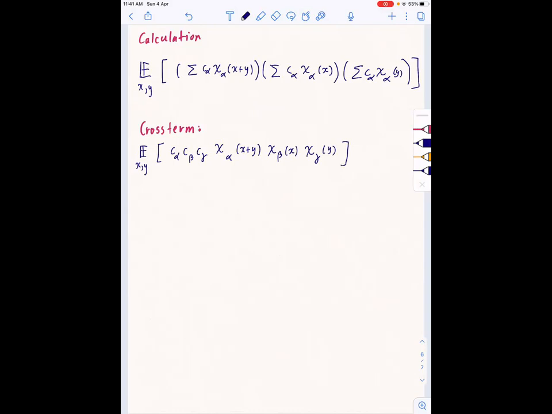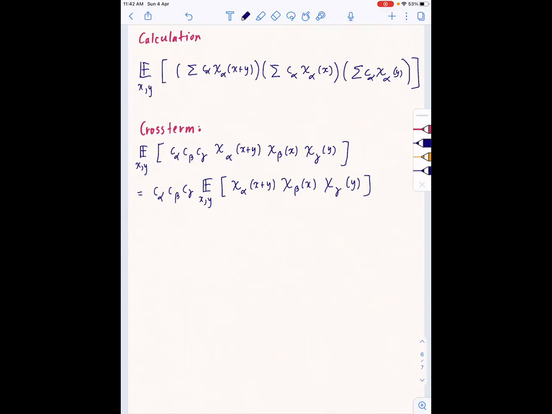This is a typical cross term. We can take c alpha, c beta, c gamma out, they're just constants. So chi alpha of x plus y, chi beta of x, chi gamma of y.